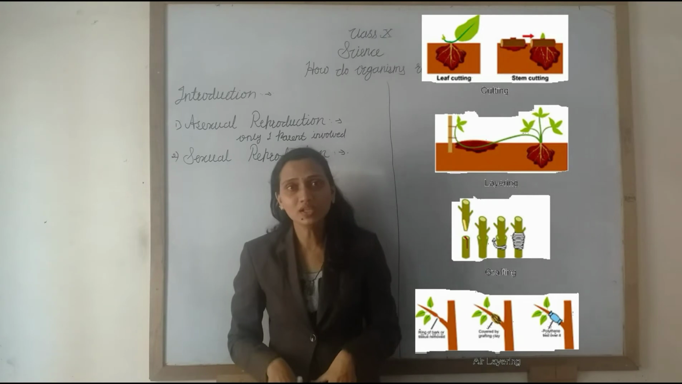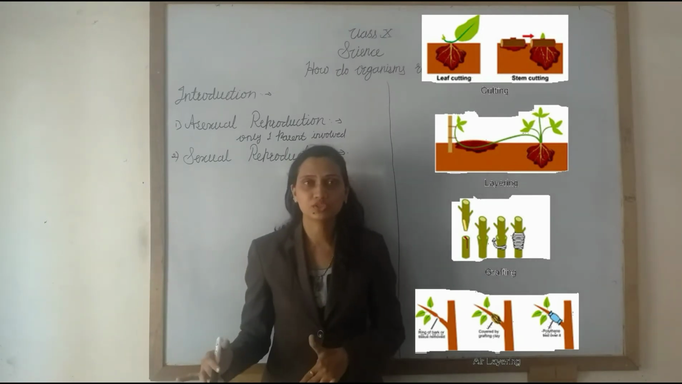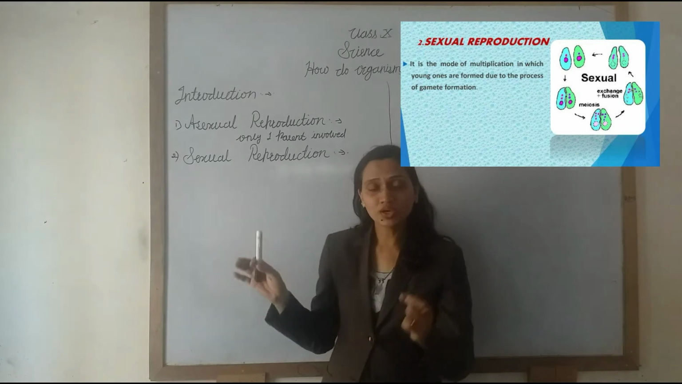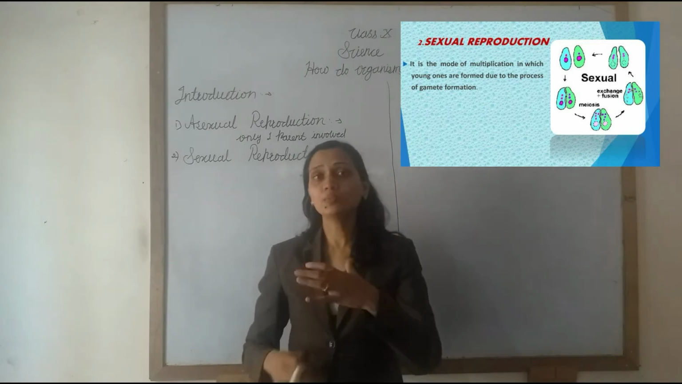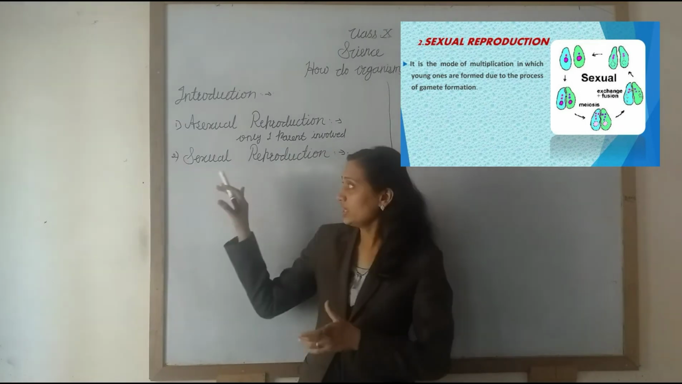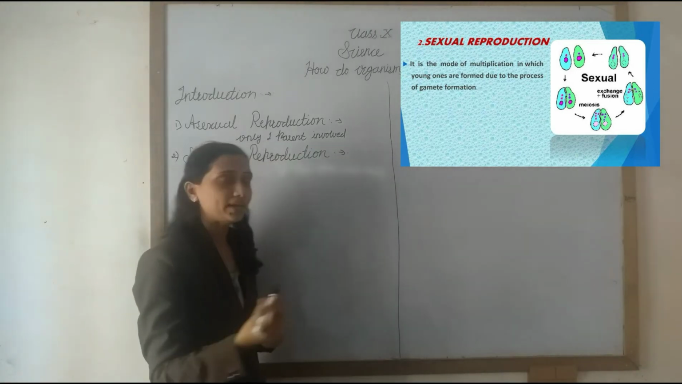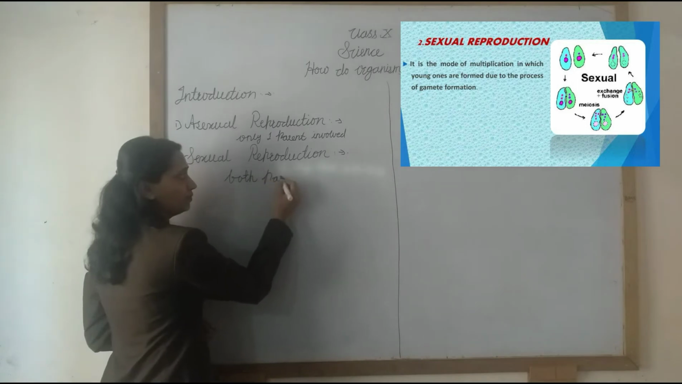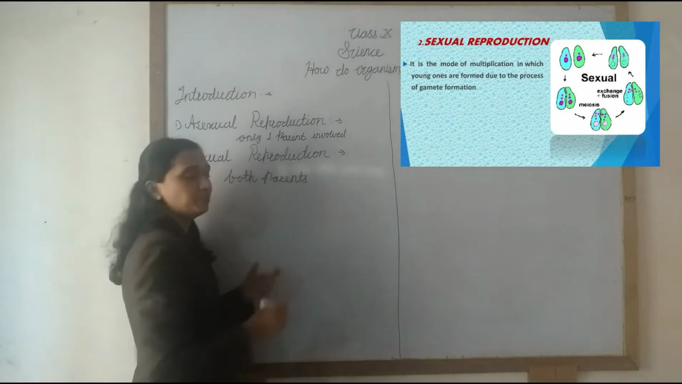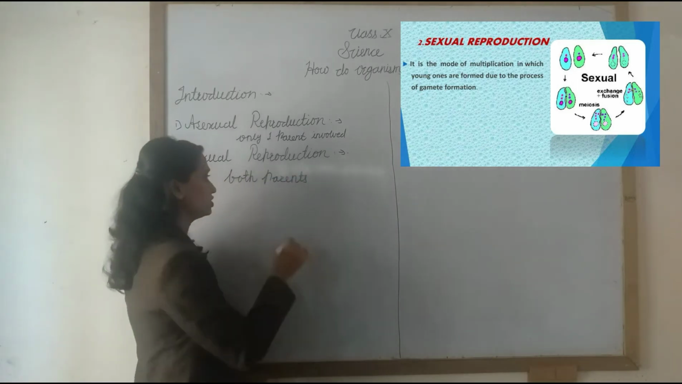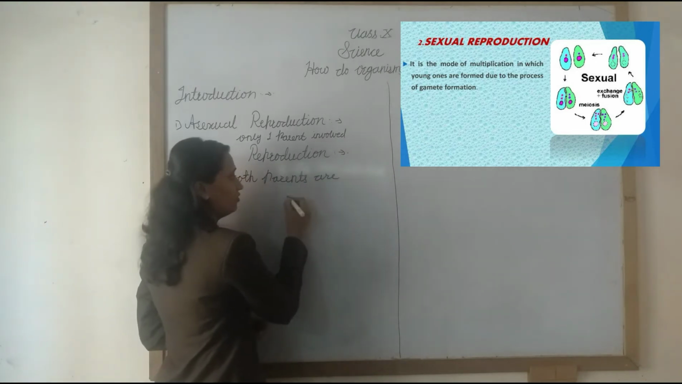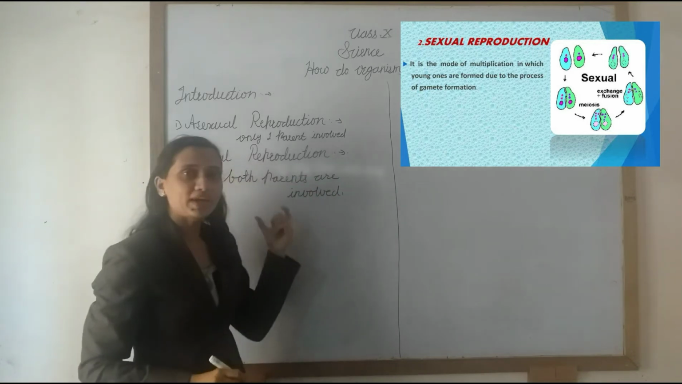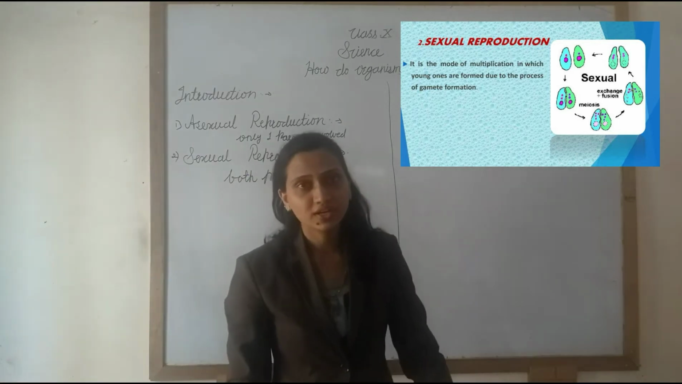So today we will learn about sexual reproduction. Now what is sexual reproduction? Always remember that it is also a process of reproduction. But in this process, both parents are involved: the male parent and the female parent. Both parents are involved in sexual reproduction.